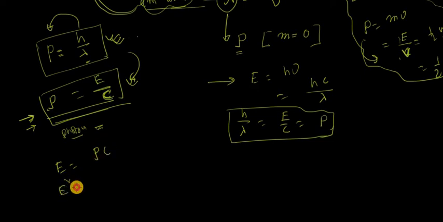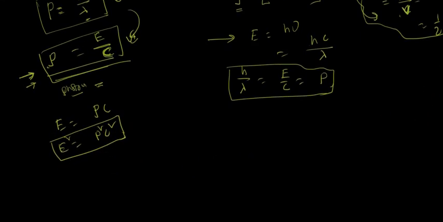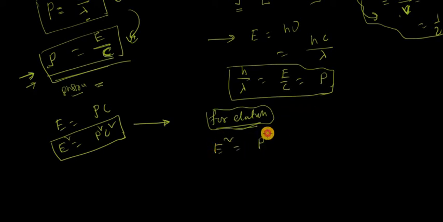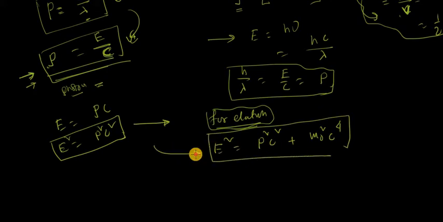So E square is equal to P square C square. This is for photon. But for an electron or any kind of particle, this formula will be modified to E square is equal to P square C square plus m naught square C to the 4. Okay, this is for photon and this is for electron or any kind of particle.